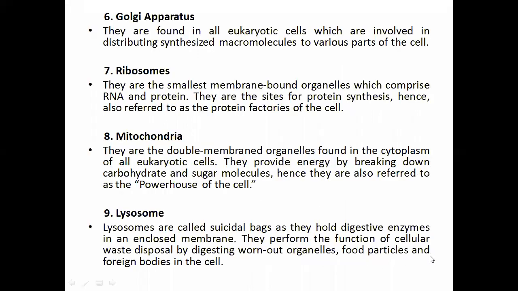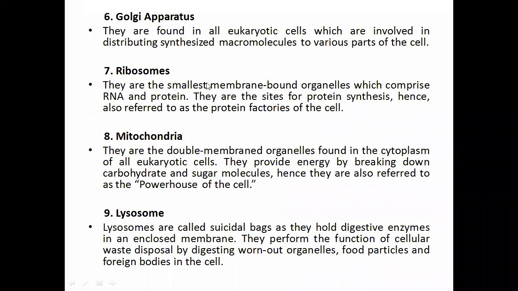Okay. The sixth one is the Golgi apparatus. They are found in all eukaryotic cells, and are involved in distributing synthesized macromolecules to various parts of the cell. Right, that's the role of the Golgi apparatus.